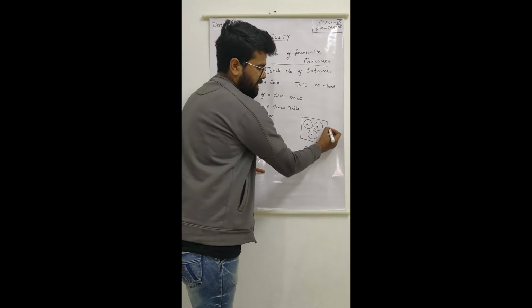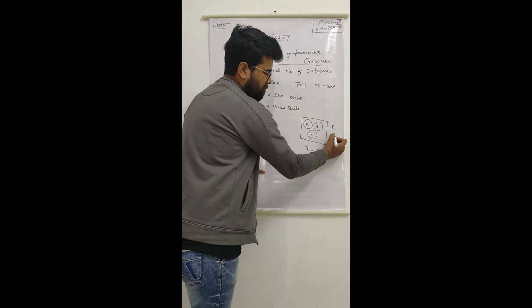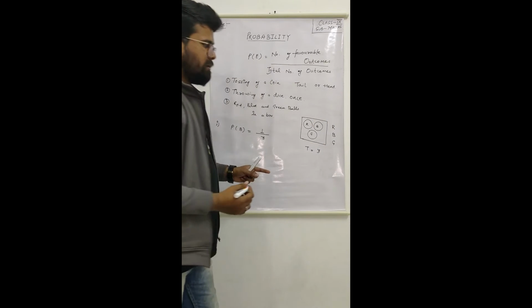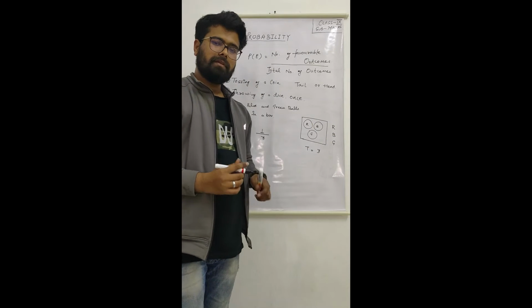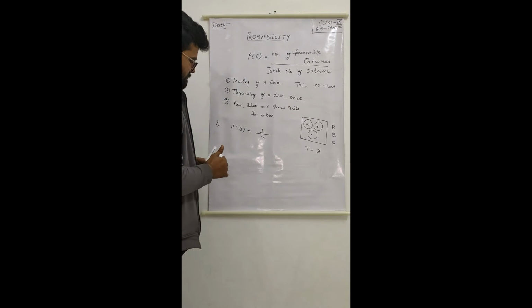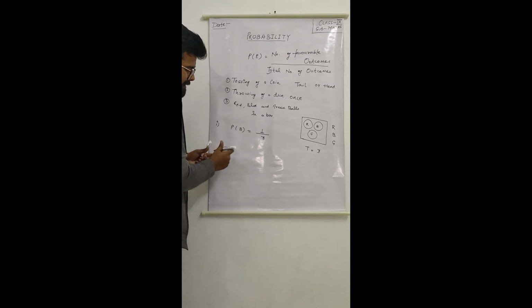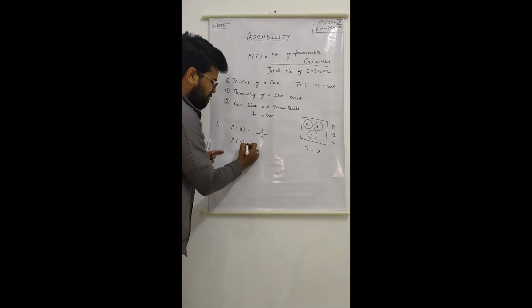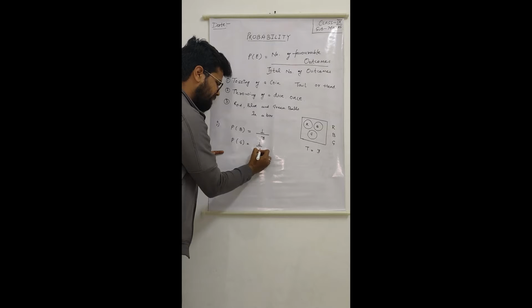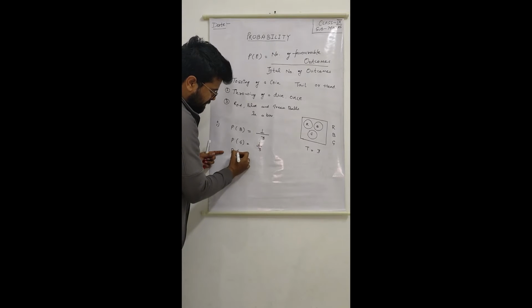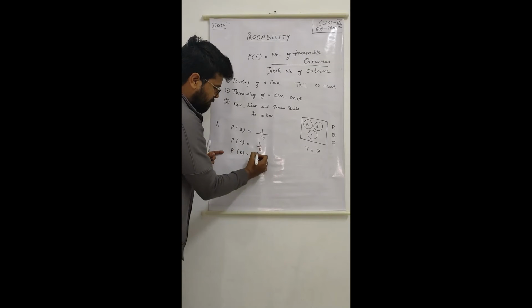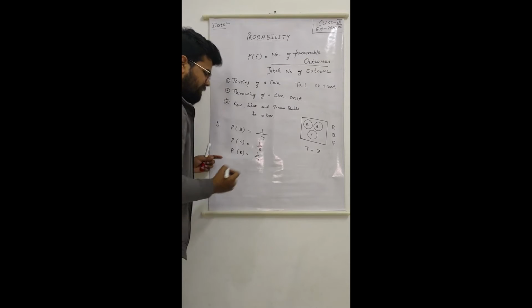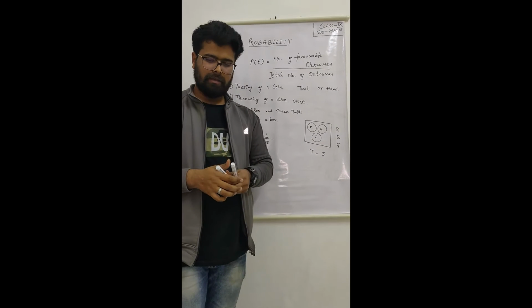So the probability of getting the blue ball will be 1 by 3. Similarly, the probability of getting the green ball and the red ball will also be 1 by 3.